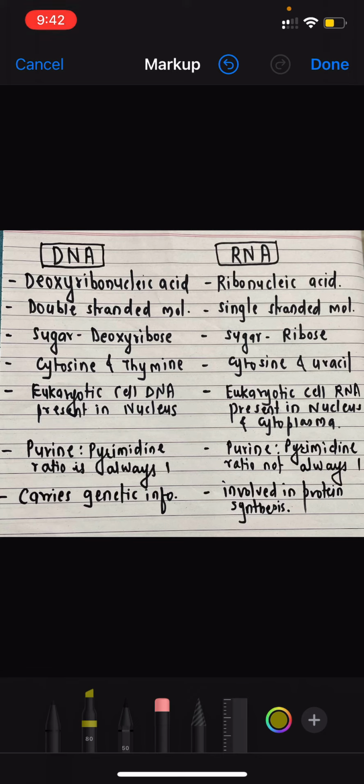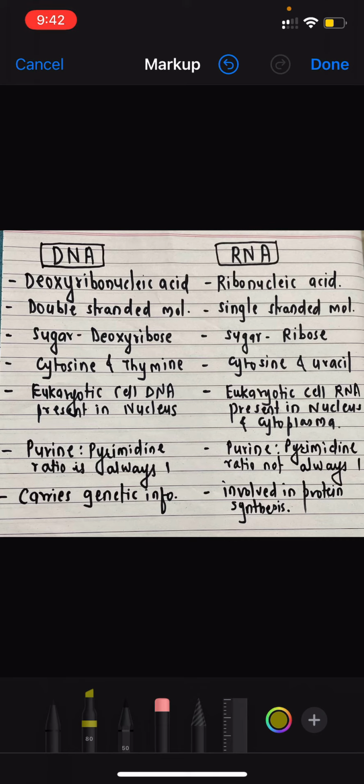Talking about eukaryotic cells, DNA is present in the nucleus in eukaryotic cells, but RNA is present in the nucleus as well as in the cytoplasm in eukaryotic cells. For DNA, the purine pyrimidine ratio is always 1, but for RNA, the purine pyrimidine ratio is not always 1.